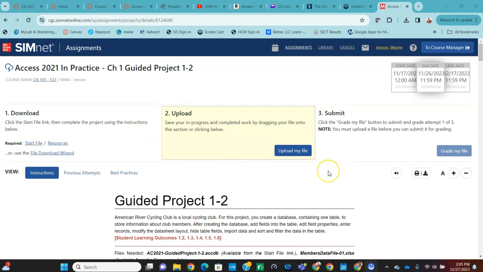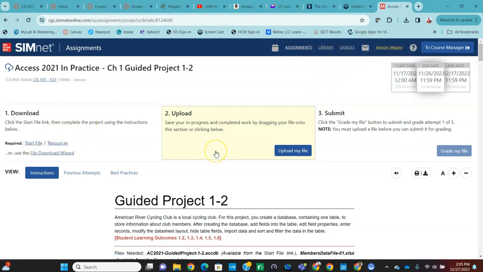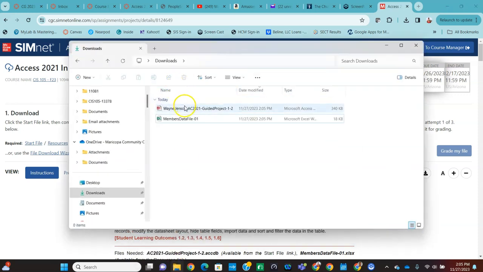In this video, I'll demonstrate the completion of the Access Chapter 1 Guided Project 1-2. So the first thing we're going to do is download the start file and also the resources file. Once you download them, they'll be downloaded into your Downloads folder. So once you open up your Windows File Explorer and you go to the Downloads folder, it'll have both of their files, both the starter file for Access and the resource file.